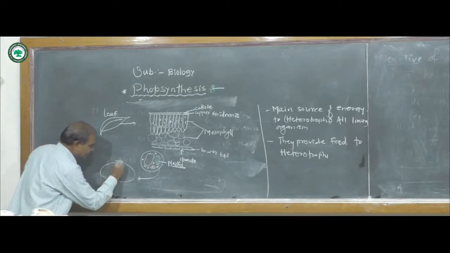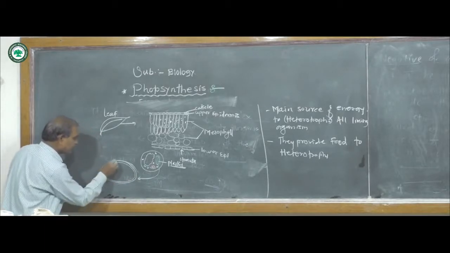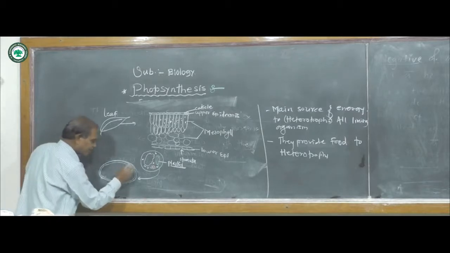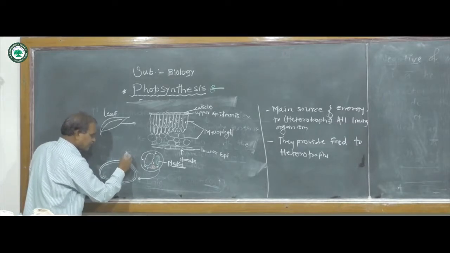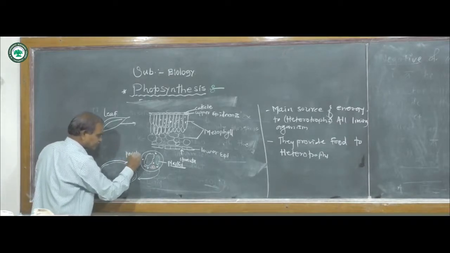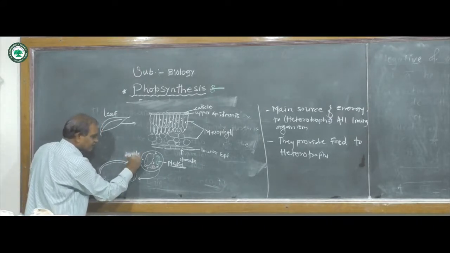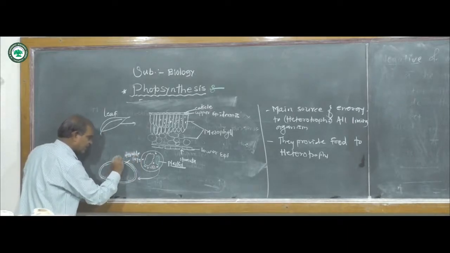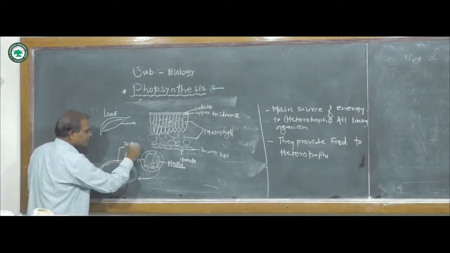It consists of two layers, or a double membrane: an outer membrane and an inner membrane. The outer membrane is also called the periplastidium or plastidome. These are the double layers, outer layer and inner layer. In between the outer and inner membrane is the intermembranous space.